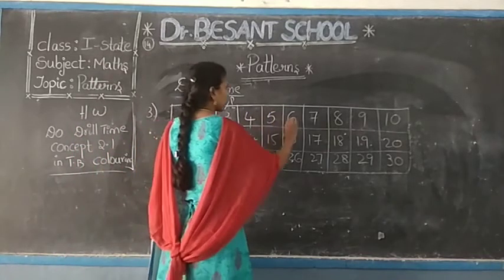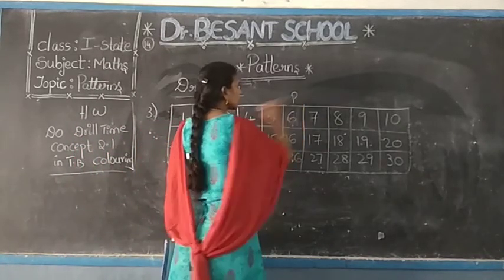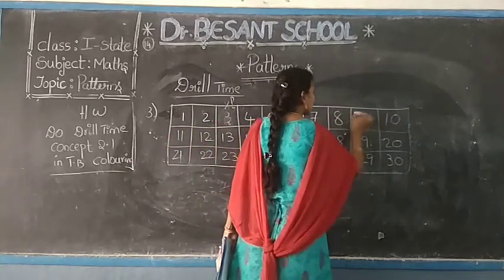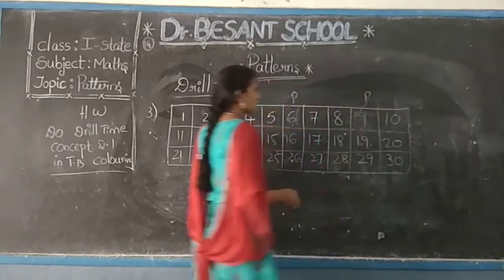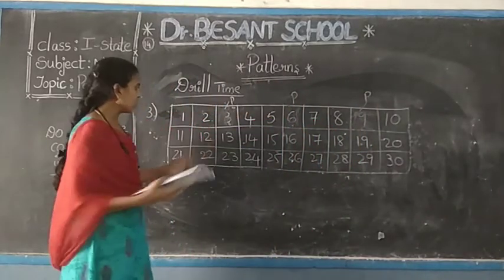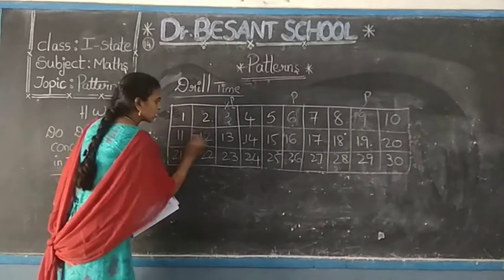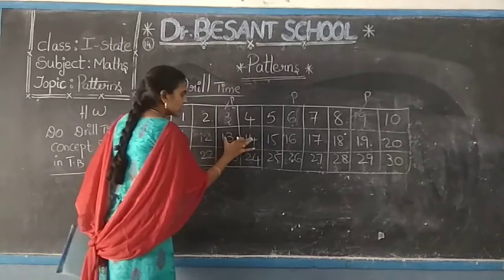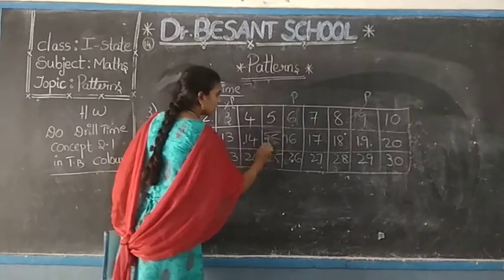So leaving 4 and 5, pink color for number 6. Leaving 7 and 8, number 9 we have to color with pink. Leaving 10 and 11, 12 we have to color. He has already given these; the remaining part we have to do. Leaving these two, we have to apply pink color for number 15.